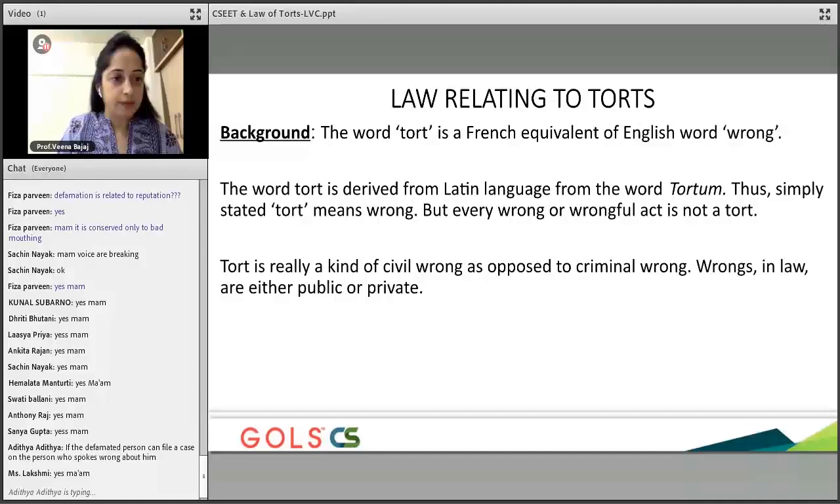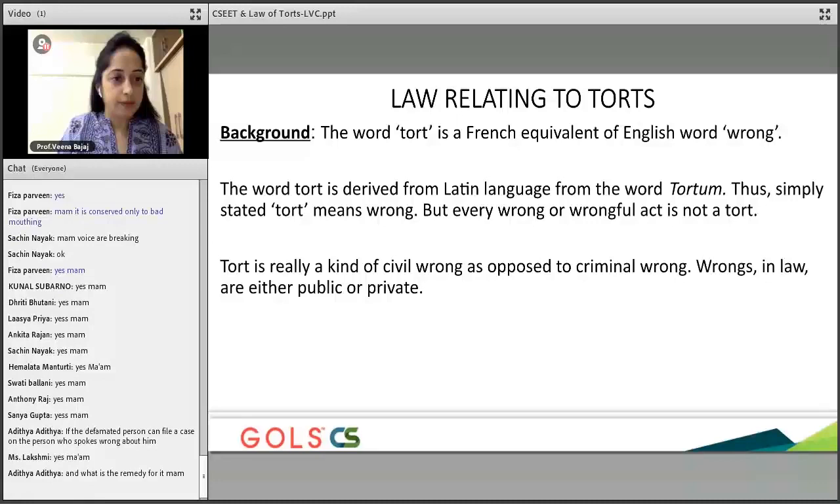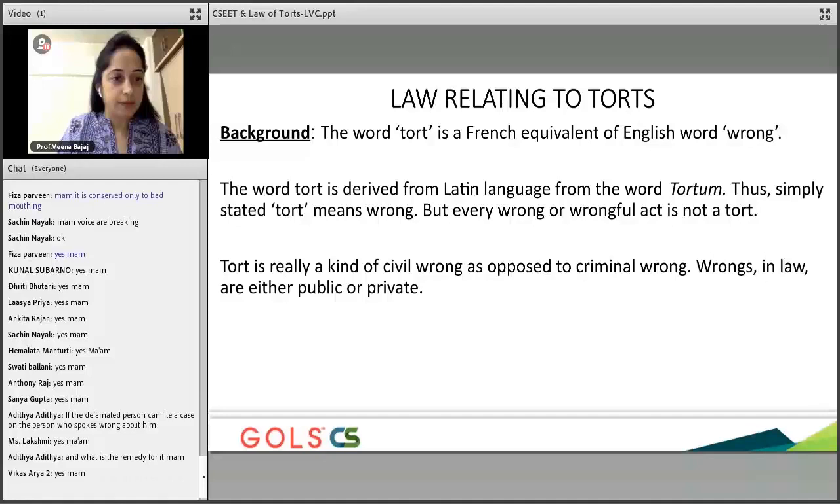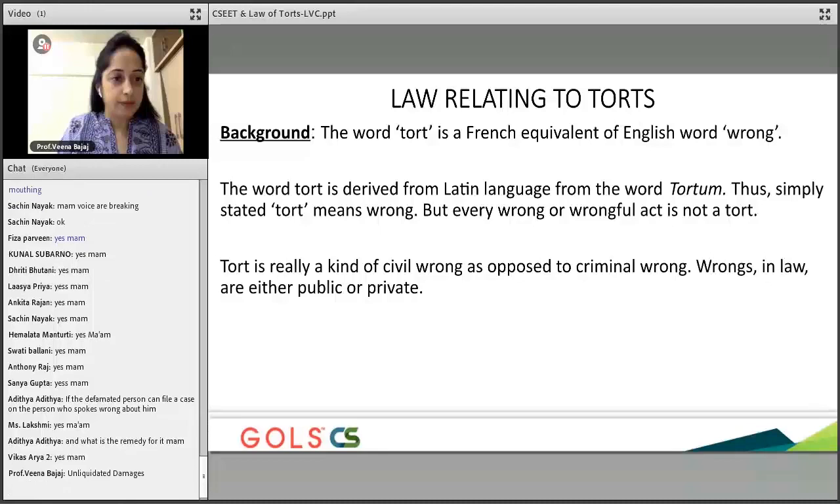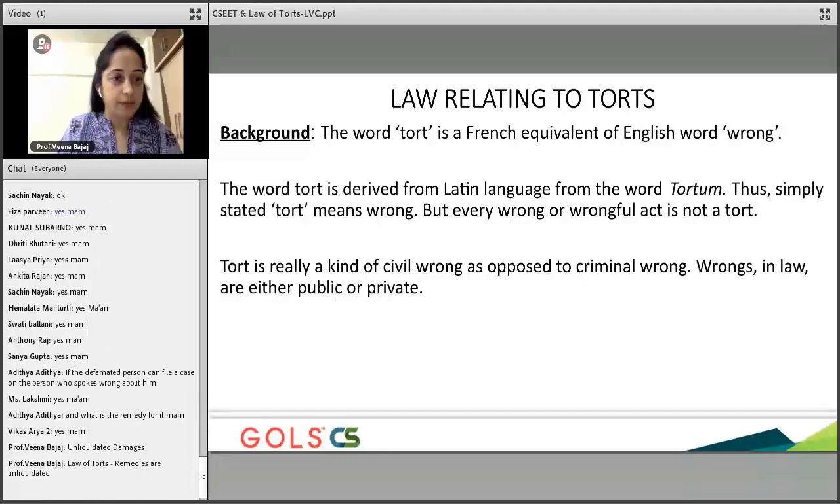There's a question from Aditya which asks if the defamed person can file a case against the person who spoke. Yes, under the law of torts, defamation is very much covered, and the person against whom the defamation has happened can go and file a suit. You need to understand that in case of torts, the remedies are unliquidated damages, which means the amount is decided by the court.